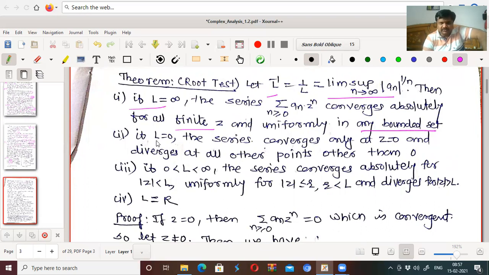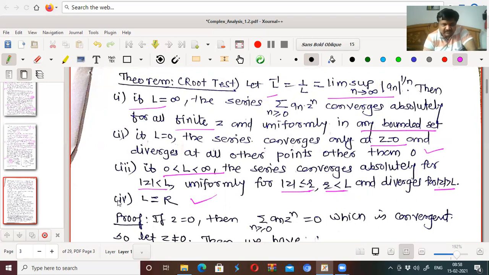If L equals 0, then the series converges only at z equal to 0 and diverges at all other points. And if L is positive but finite, the series converges absolutely for |z| < L, uniformly for |z| <= R, where R is less than L, and diverges for |z| > R. In this case, L is the radius of convergence.